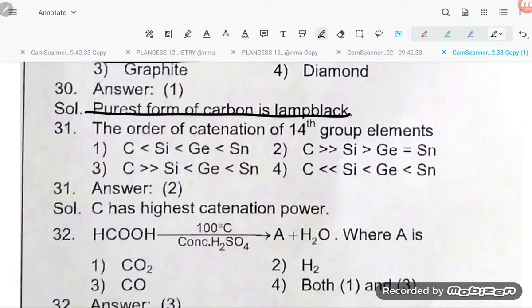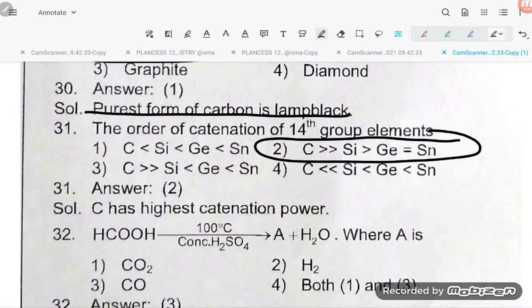The order of catenation of 14th group elements is carbon, silicon, germanium equal to Sn. So option number 2 is correct. Carbon has the highest catenation power.